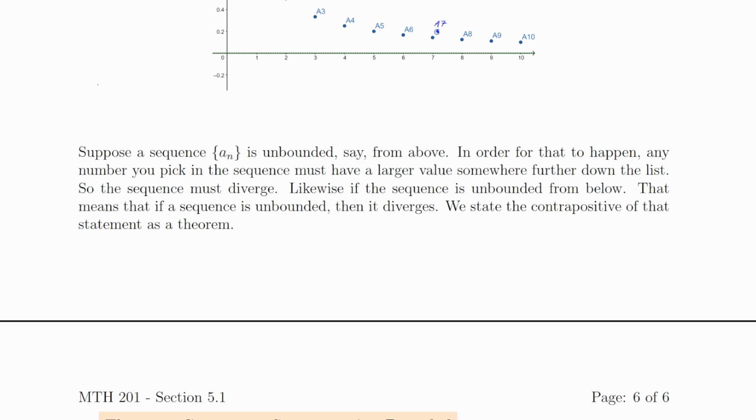So if I think of the values in the sequence, say on a graph, if you pick any number m, then there has to be some number in the sequence that's bigger than it. Maybe this is like a_1000. But I could pick that a_1000 as a new value of m. And since the sequence is unbounded, there has to be something bigger than this at some point later on. So the numbers have to keep getting bigger and bigger. That means that the sequence is going to diverge. Similarly, if it's unbounded from below, then the numbers have to be going further and further down. So the sequence is going to diverge.